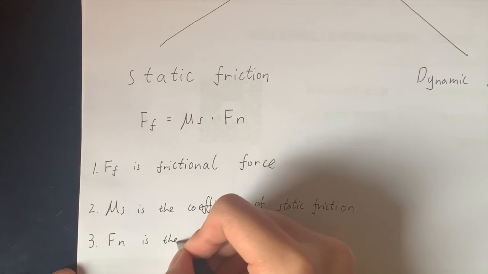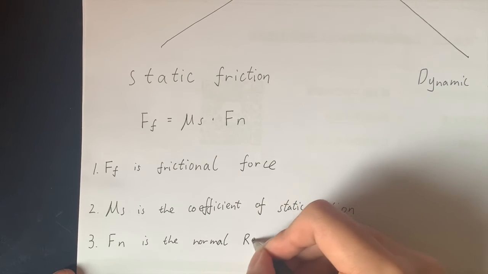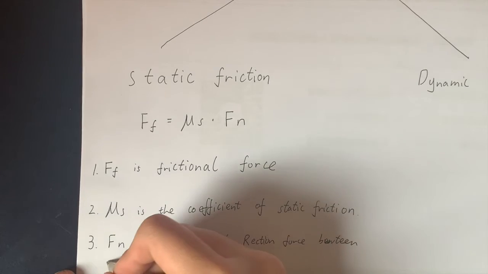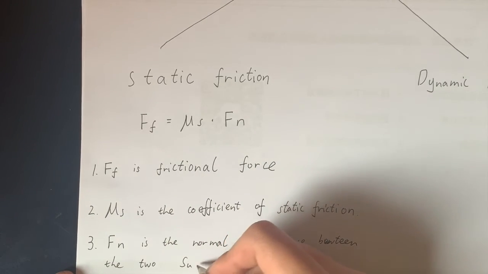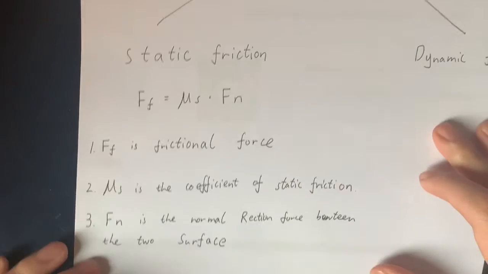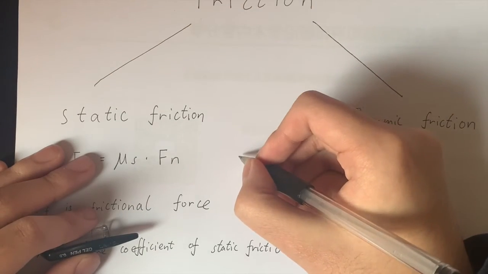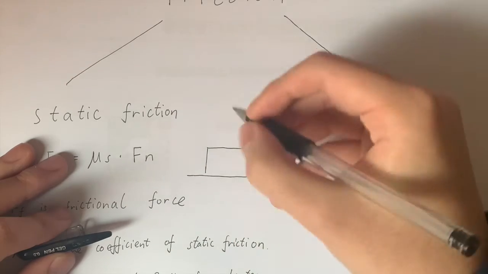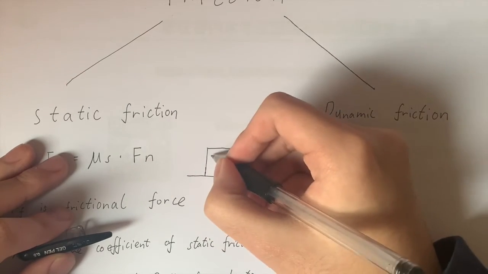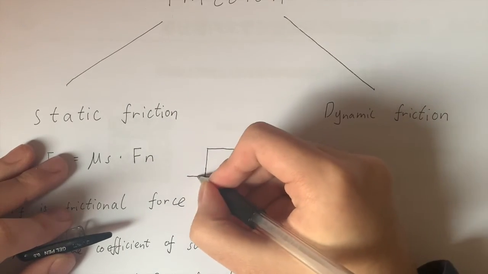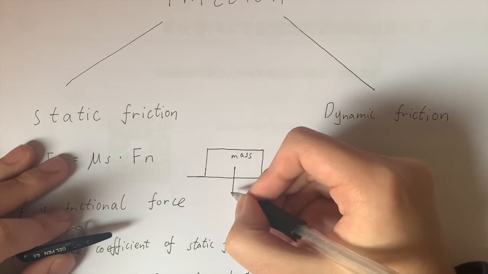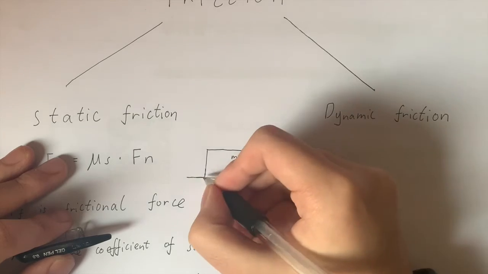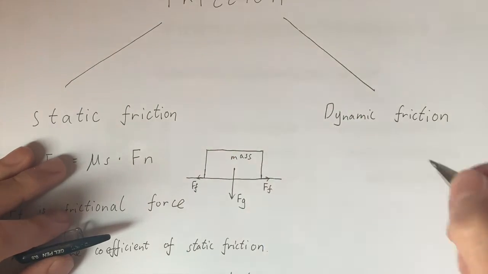However, it is very important to know how to find the accurate Fn. The normal force must be the force that is perpendicular to the direction in which the frictional force is generated. So in the diagram, there is a mass placed on a table, and the frictional force is horizontal, and the Fn must be the weight, which is the force of gravity generated by the mass, so it is perpendicular to the frictional force.